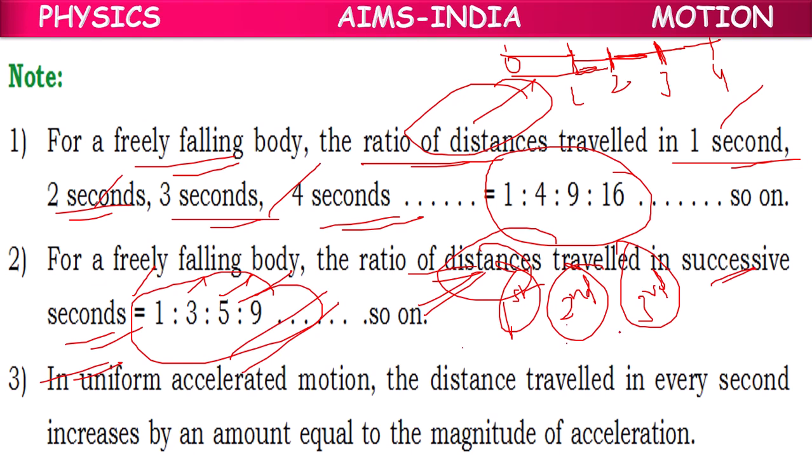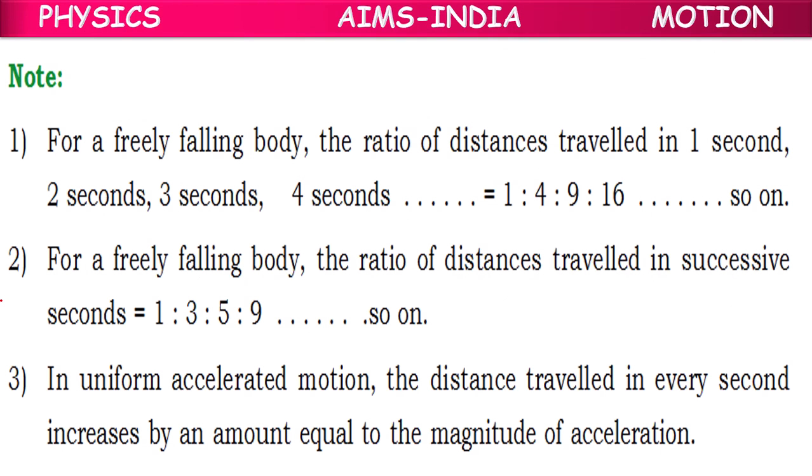Like first second, second second, third second. Or 1 second, 2 seconds, 3 seconds, it is different. 3 seconds means from 0 to 3. Third second means from 2 to 3. Because here if this is 0, if this is 1, if this is 2, if this is 3, 3 seconds means 0 to 3. Third second means 2 to 3. That particular second. So that's why formulas are different.